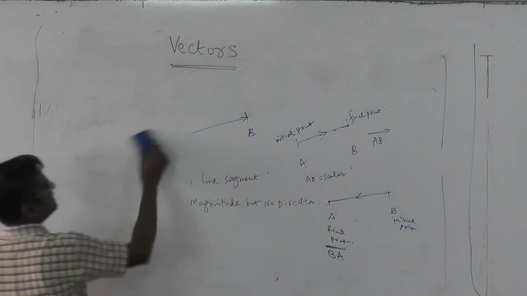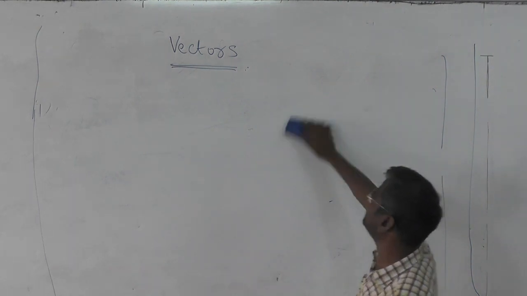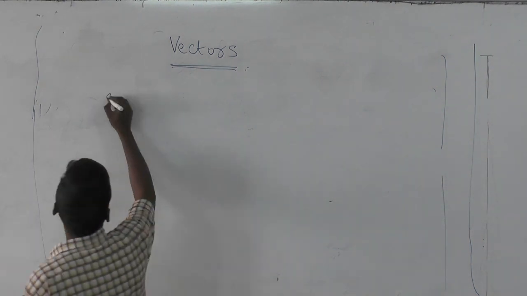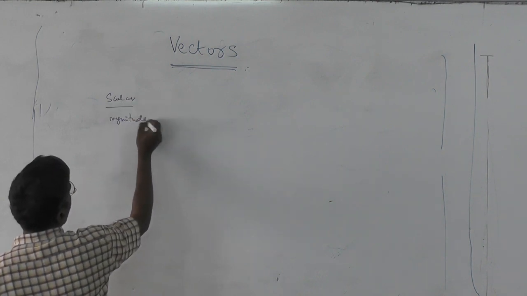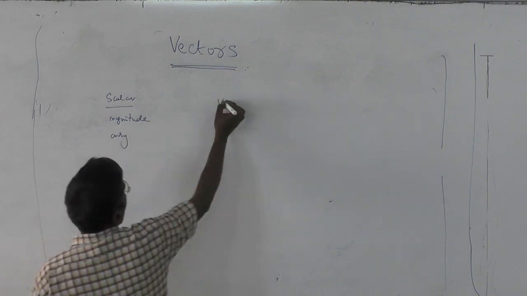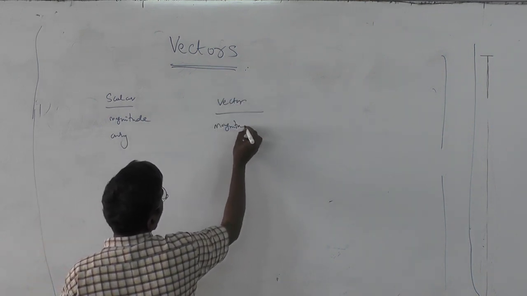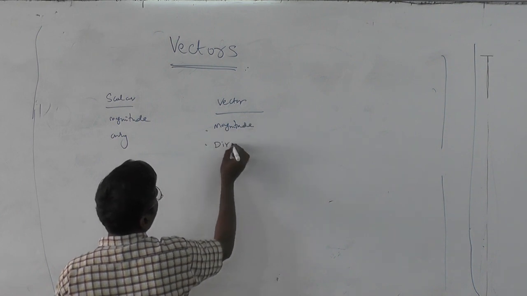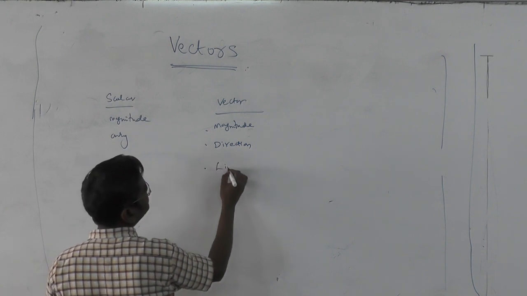So basically the major difference between a scalar and a vector is that a scalar will have only magnitude. On the other hand, a vector shall have magnitude as well as direction. And most importantly, there is a third thing called line of support.